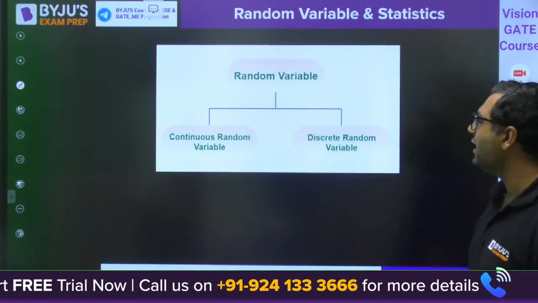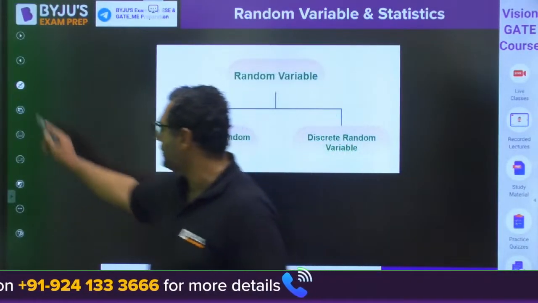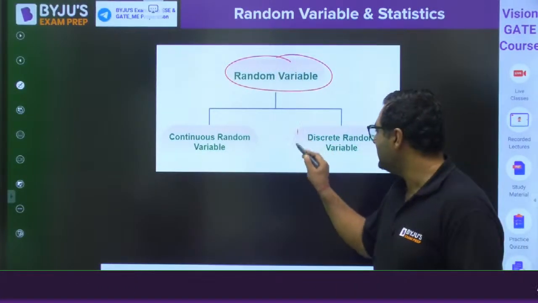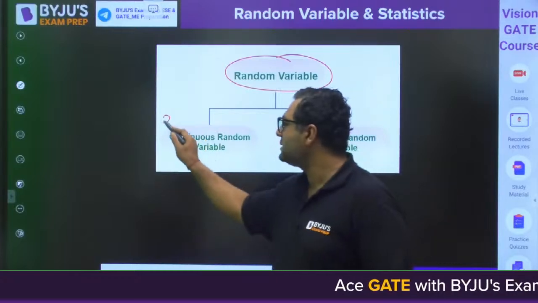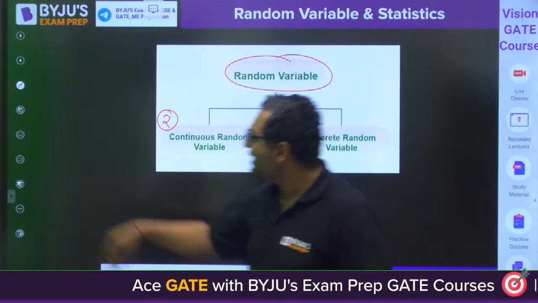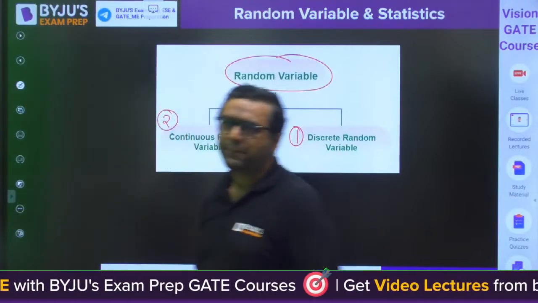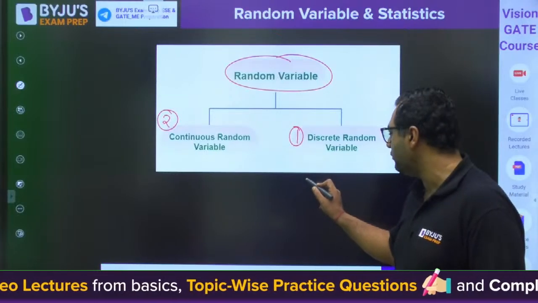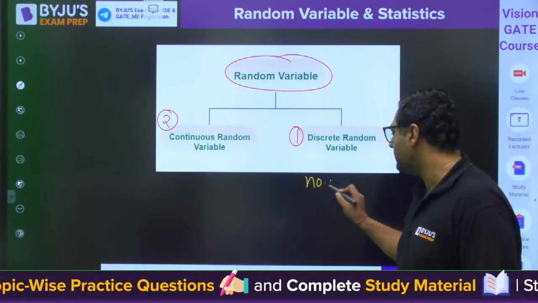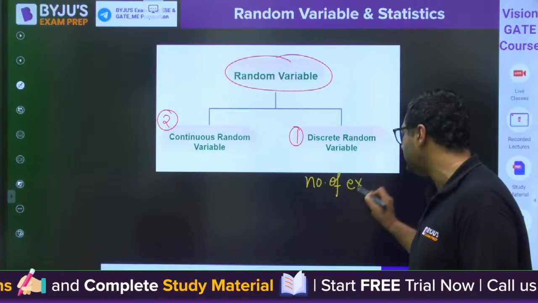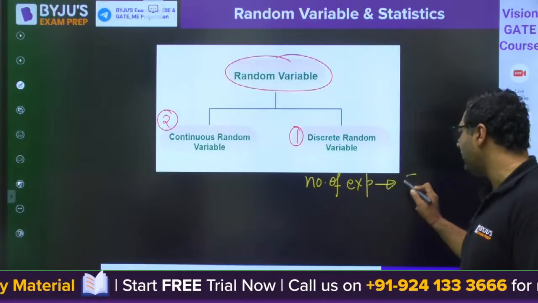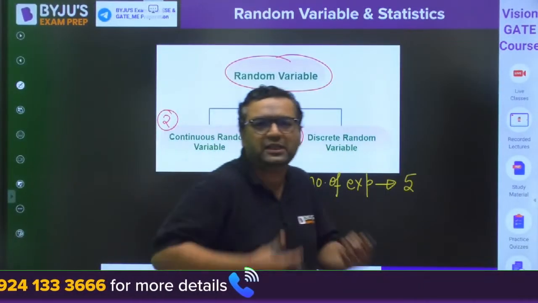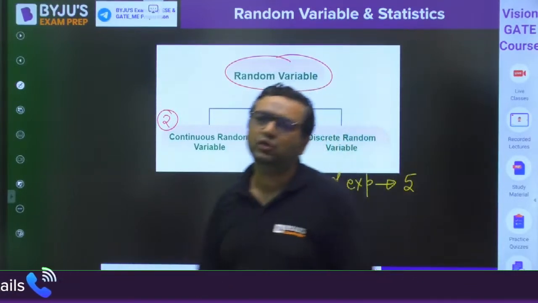So guys, now we are talking about how there are 2 types of random variables. First is discrete random variables. Second is continuous random variables. In the previous example, the first question we did, the number of experiments in the dice case to get a 5, those numbers of experiments will be either 1 or 2 or 3 or 4 or 5 or 6 or 7. Like that, finite values will be there.